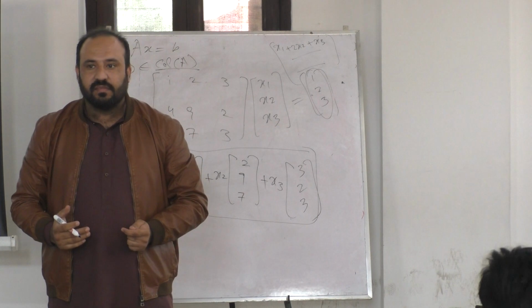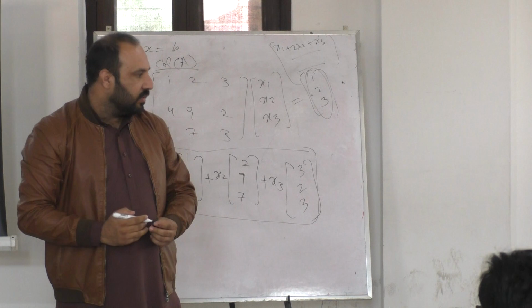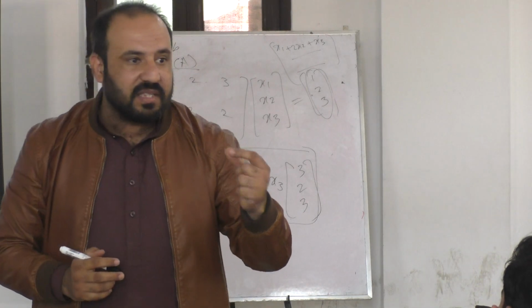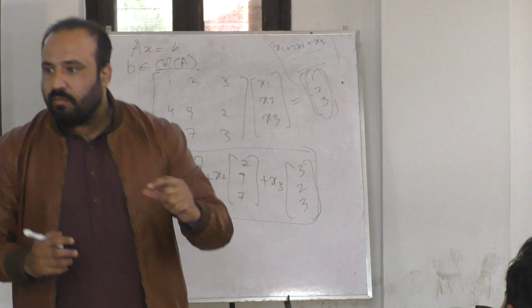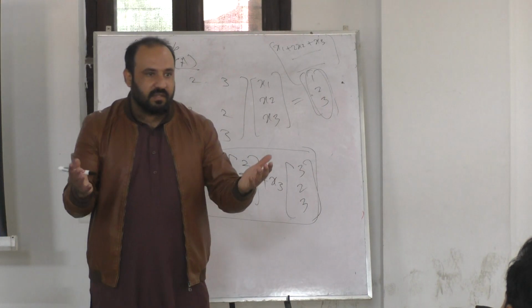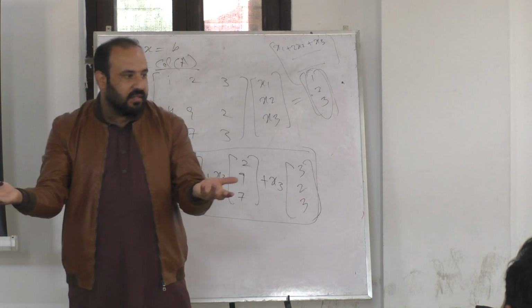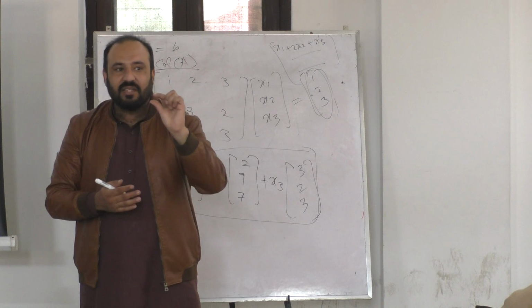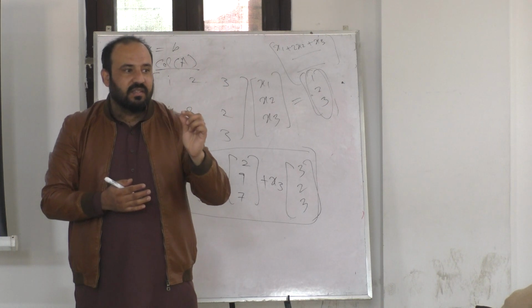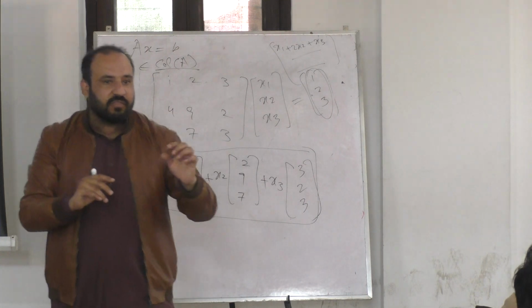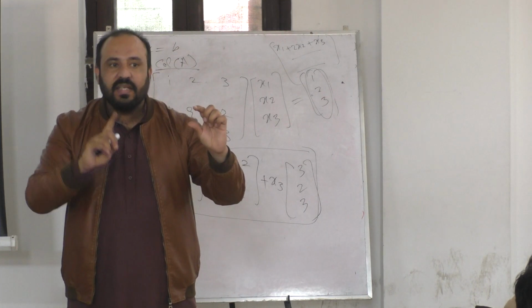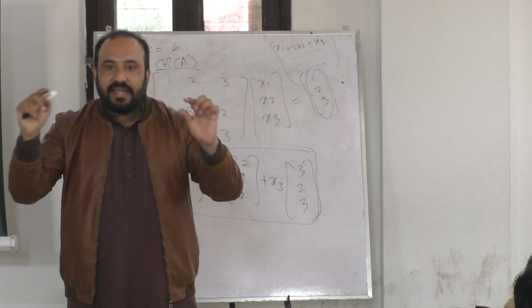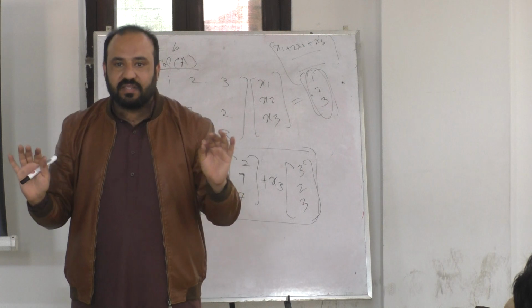Now the important question is, what is the dimension of the column space? What is the dimension of the row space? You tell me. The total number of independent columns. The total number of independent rows. And that number, I'm saying this without proof, the total number of independent columns of a matrix is always equal to the total number of independent rows of a matrix. And that number is called the rank of the matrix.